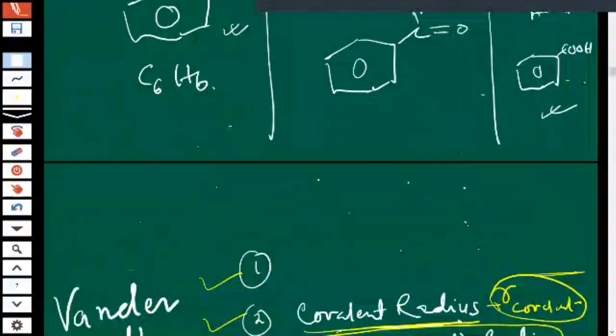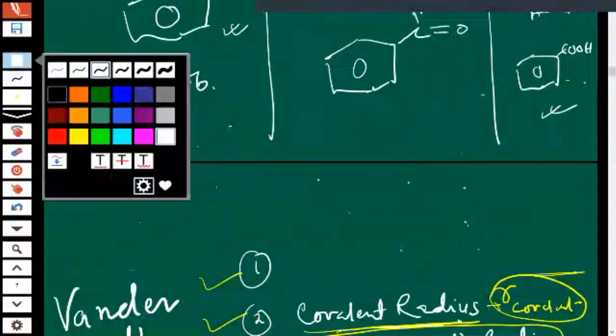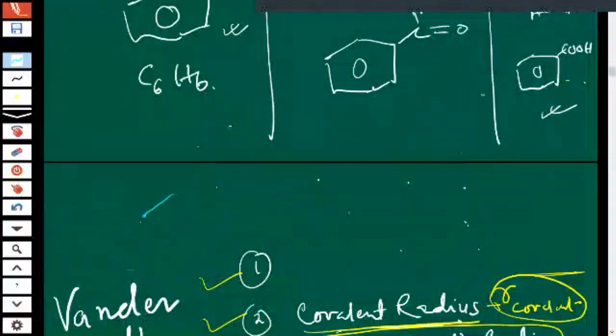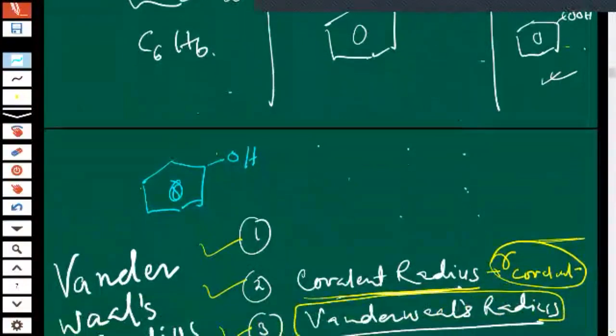Can you draw phenol? When there is a benzene ring and one OH group is there, this is known as phenol.